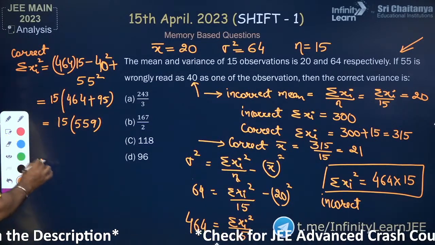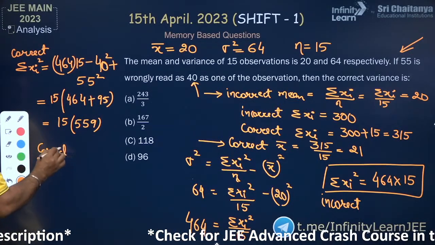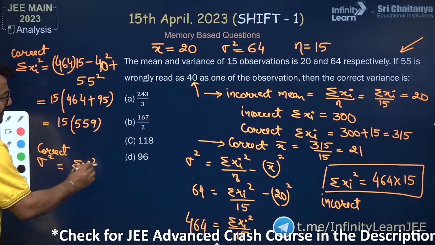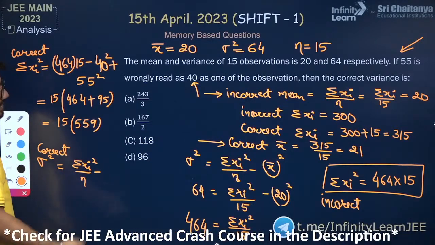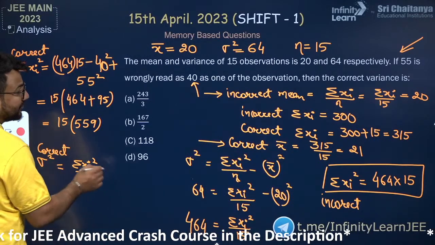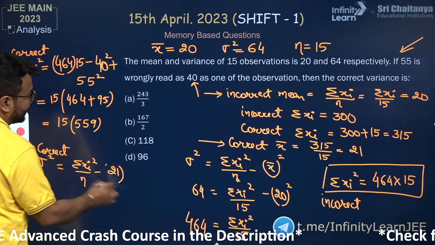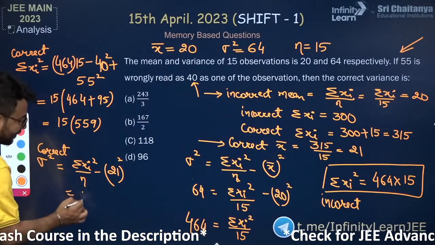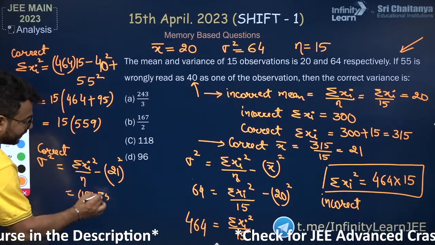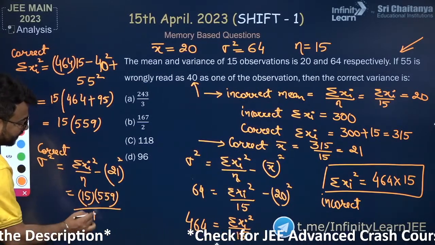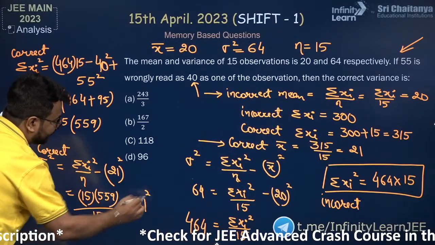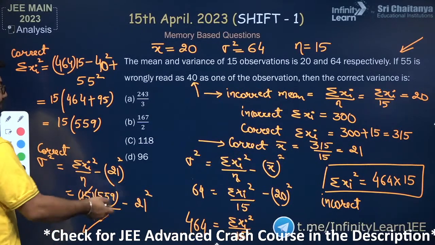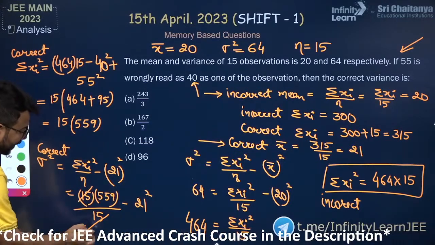If I want to get the value of correct variance, now that will also be easy. Correct variance will be correct value of sigma xi square upon n minus mean square. Now correct mean was 21. So instead of mean square I am writing 21. Here I already have the value 15 into 559. So I am writing here 15 into 559. This is divided by number of observations and this is subtracted by 21 square. So 15 and 15 are getting cancelled. Ultimately we will have 559 minus 21 square.